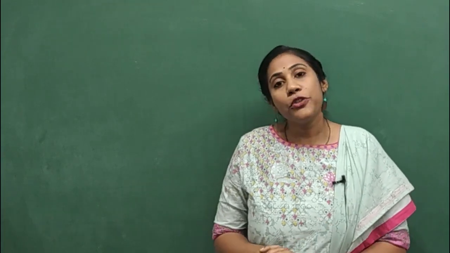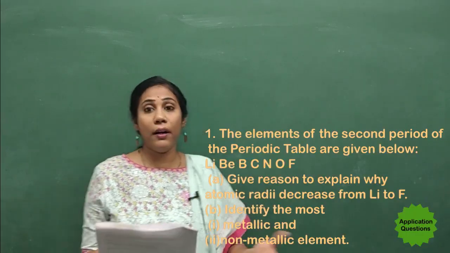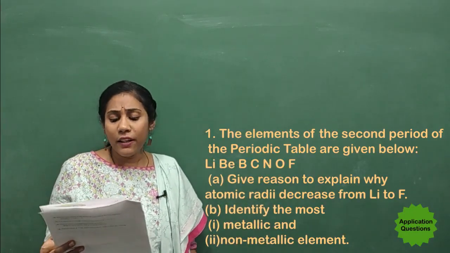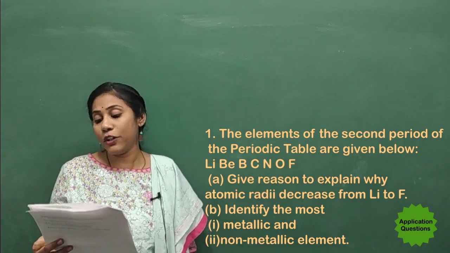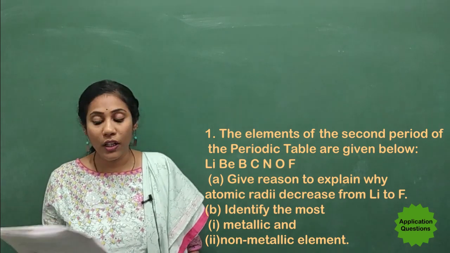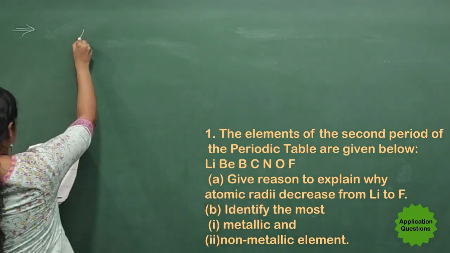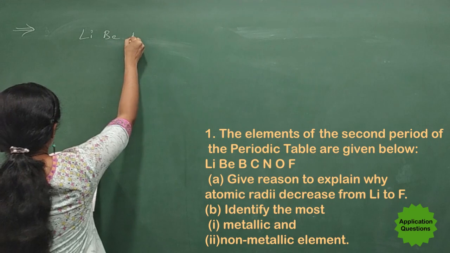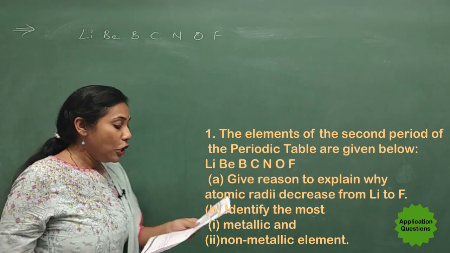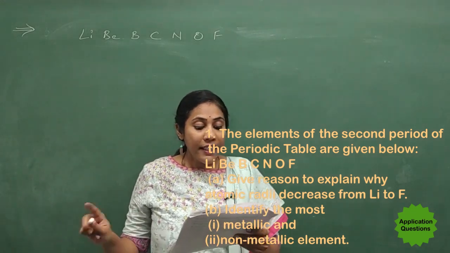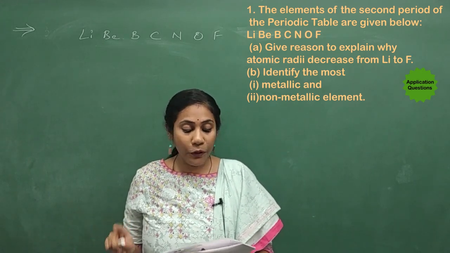Clear? Okay, so let us start with the questions. You can see the very first question on periodic classification of elements. The elements of the second period of the periodic table are given below. So what are the elements they have given? They gave you lithium, beryllium, boron, carbon, nitrogen, oxygen and fluorine. They are asking you, give reason to explain why atomic radii decreases from lithium to fluorine.